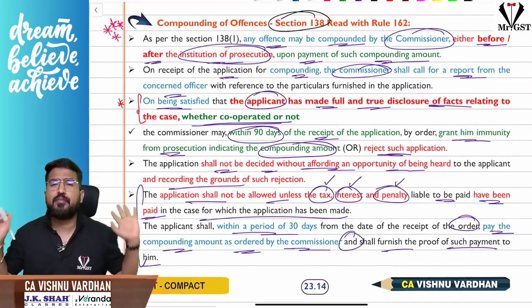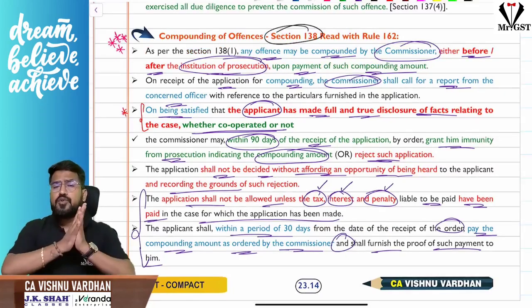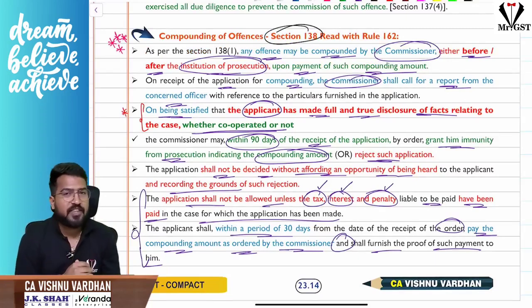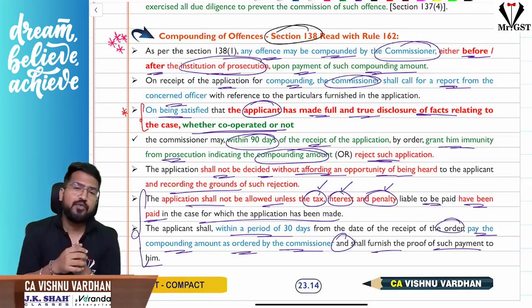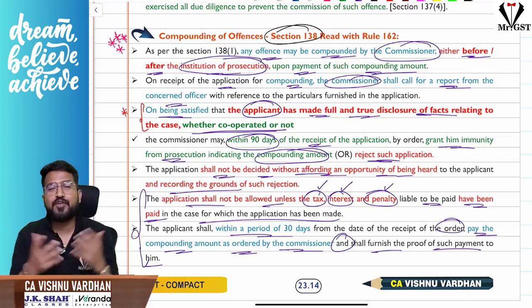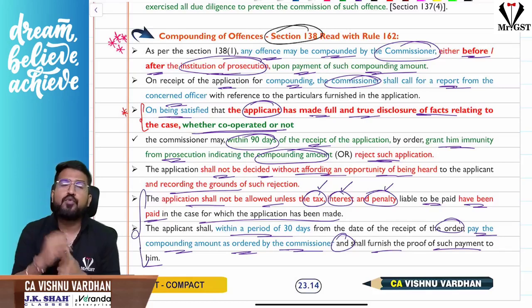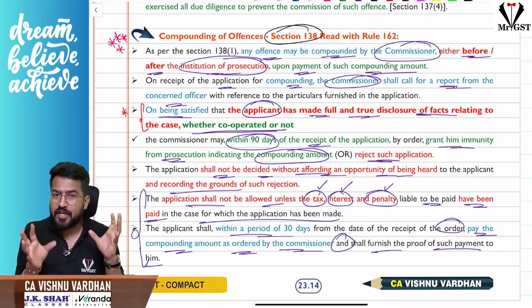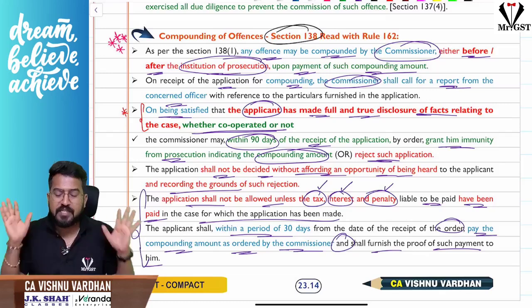Sir, what is this compounding of offense? Okay, let us see in section 138. See, as we have discussed prosecution in section 132, in prosecution what is happening? We are just sending you to the birthplace of Lord Sri Krishna, jail. You don't want to go there, you don't enjoy that place. So now you are asking, sir, don't send me to jail. When you don't want to go to jail, you have already paid tax, interest, penalty, whatever is there. Now, if you pay some amount, then I will not send you to jail. That is what they are saying in section 138.